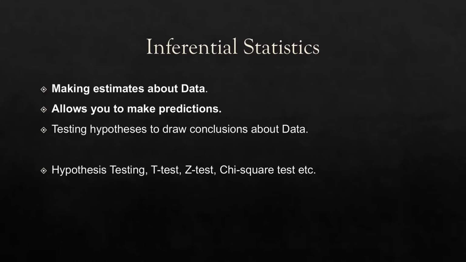Now, when are we using inferential statistics in our data science projects? In our data science project, we are doing hypothesis testing to test a hypothesis. The hypothesis is that we are making some prediction, an estimate, like the one we just made about the employee salary, right? The employee salary depends on the age of the employee. It is our estimate, it is our hypothesis. Now we have to check whether this hypothesis is true or not. How can we do this? Using different kinds of tests, like t-test, z-test, chi-square test. Using all these kinds of tests we can find out these things.